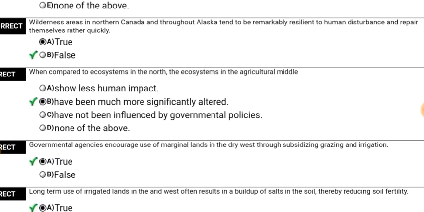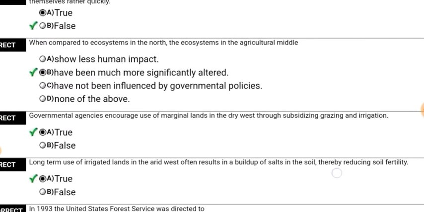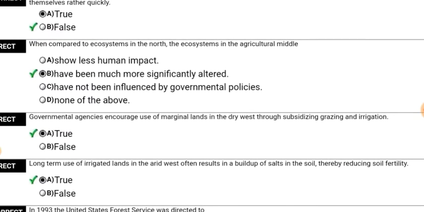Next, when compared to ecosystems in the north, the ecosystems in the agricultural middle: so less human impact? No. Have been much more significantly altered? Yes, it is correct. Have not been influenced by governmental policies? No. So the right answer is have been much more significantly altered, compared to the ecosystem of the north.